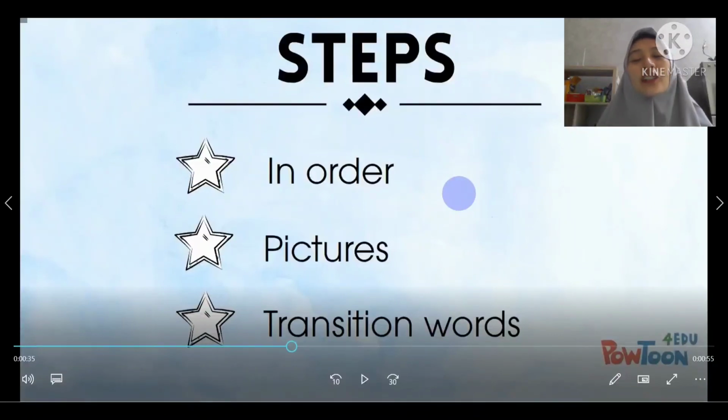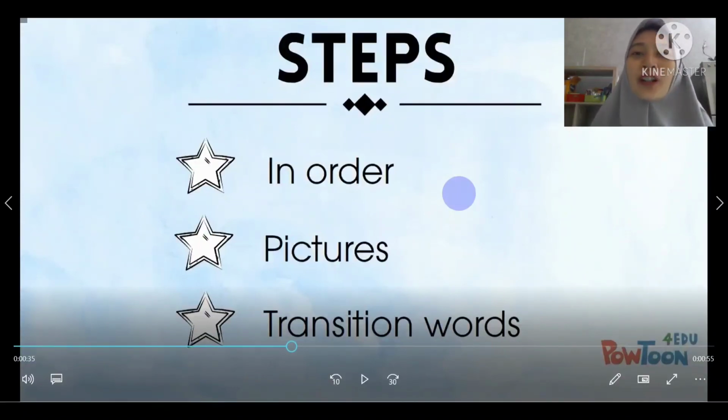Okay, don't forget to write your steps clearly and in detail so the reader will understand what to do if they want to follow your instructional text. And be careful with the capital letters in the beginning of the sentence, a comma after the time conjunctions, use correct bossy verbs, and then end the sentence with the proper punctuation mark. Can be a full stop or exclamation mark for commands, yeah?